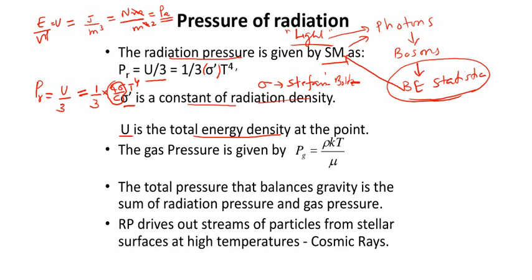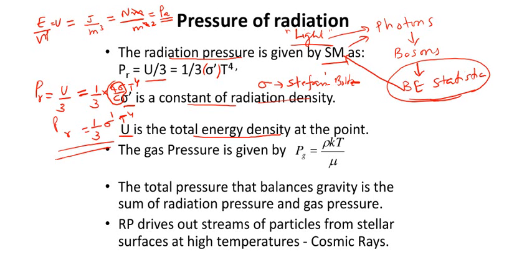Just remember that sigma dash involves sigma, the Stefan constant, but it is not equal to the Stefan constant. It is actually 4 into sigma by C. So we can say that this is equal to, with the 1 by 3 still there, sigma dash, as denoted in our textbook, times T raised to 4, where T is the absolute temperature. That is the pressure of the radiation, or radiation pressure, which can be written by this equation.